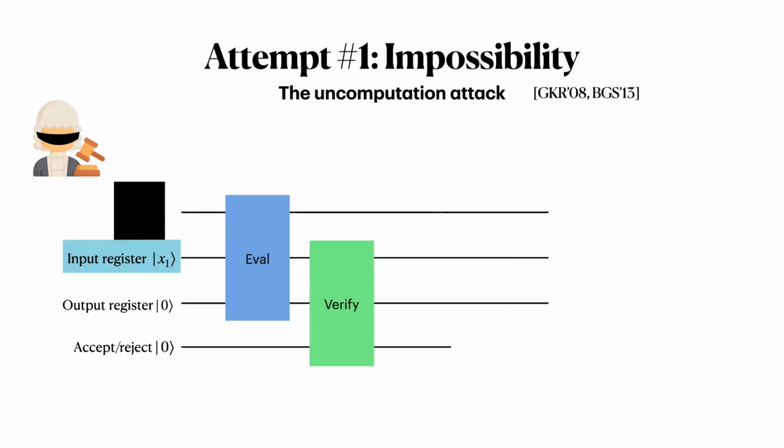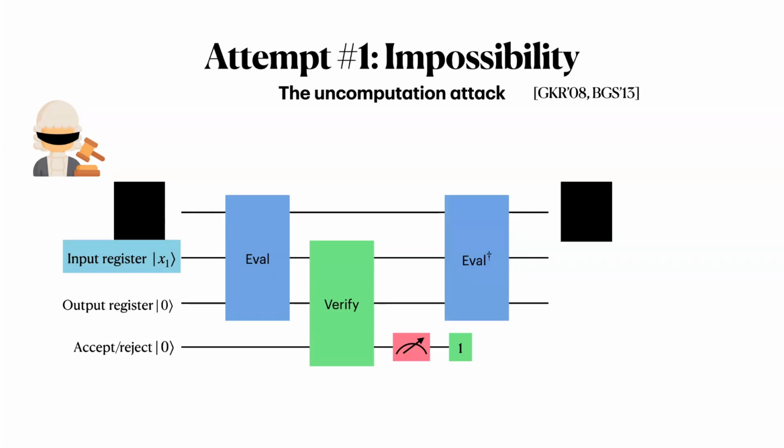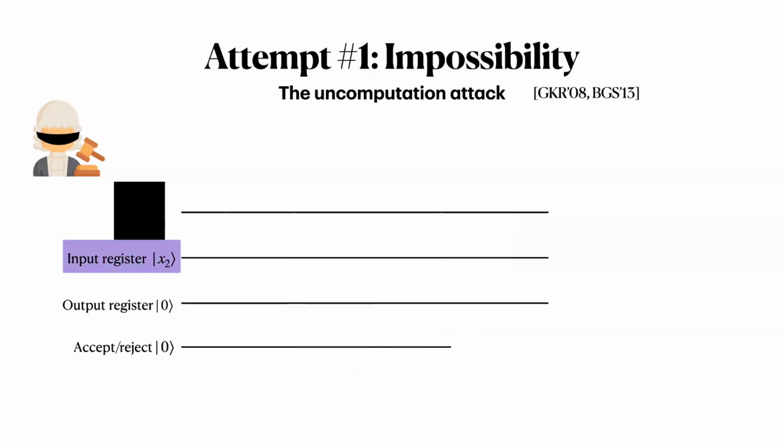Then the distinguisher runs verify. They measure the output and they get 1 because the program computed correctly. And now they can try to uncompute the query, but they don't end up with the original program state. They end up with the self-destructed oracle. Now, if they try to repeat this same procedure on a second input, they're not going to get the same answer.